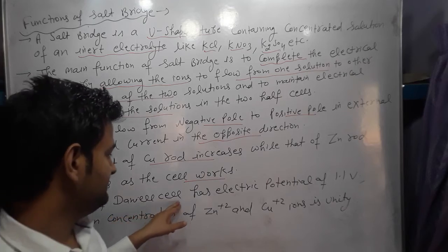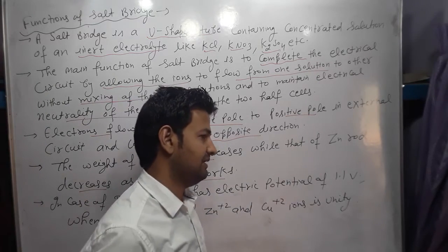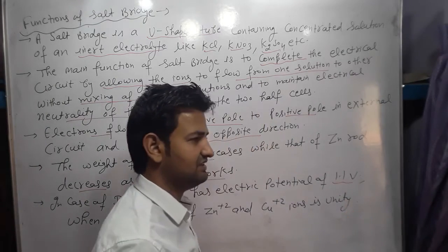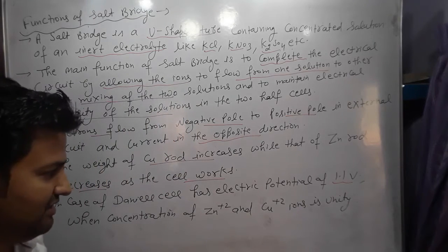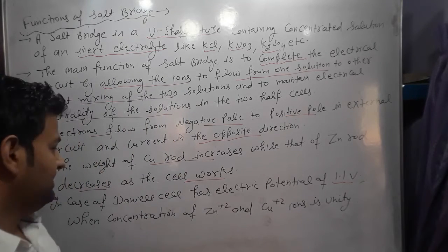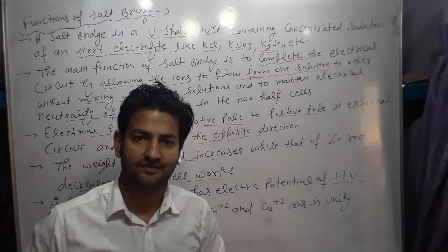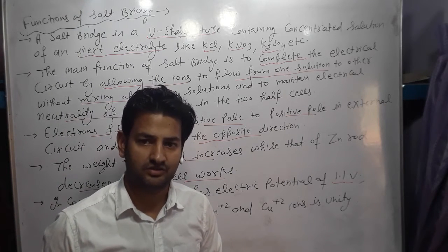In the case of the Daniell cell, it has an electrical potential. Experimentally it is found that in the Daniell cell the cell potential is 1.1 volts when the concentrations of zinc ion and copper ion are taken as unity.